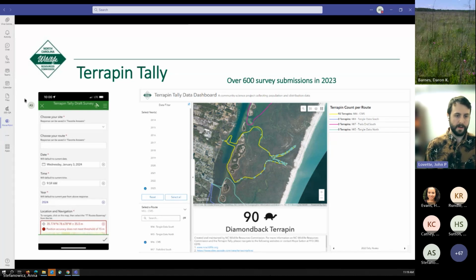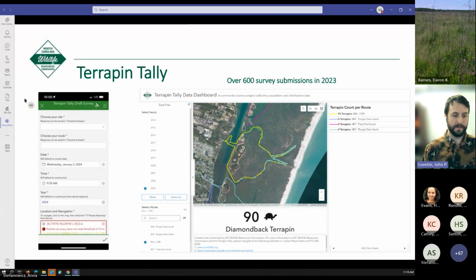Every year, Hope and Sarah and some of our other staff work with interested members of the public to do surveys along these routes, like this one outlined here in yellow, to do paddle routes and map a variety of things, including diamondback terrapin sightings.